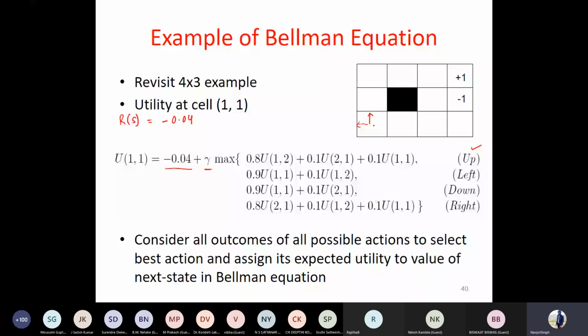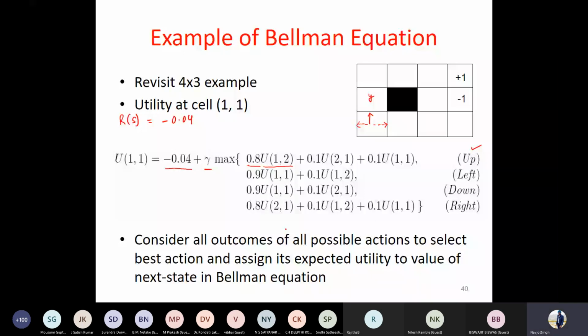The moving opposite is 0. Okay. So if I am moving in the up direction only, the probability associated is 0.8. Fine. If I move up, I land in the state Y. What is the state? The state is 1, 2. So utility of 1, 2.